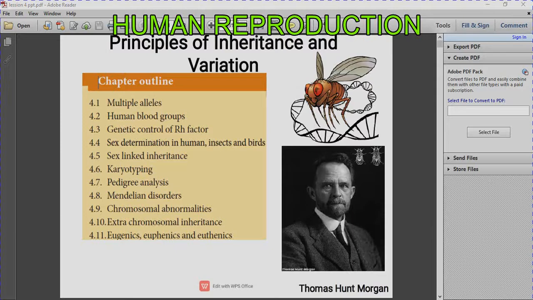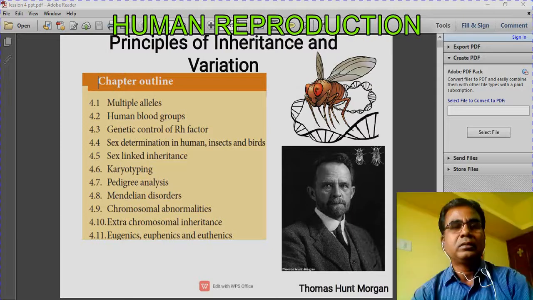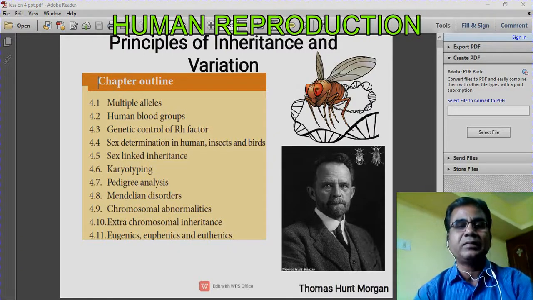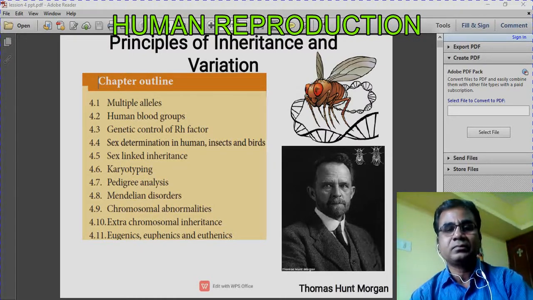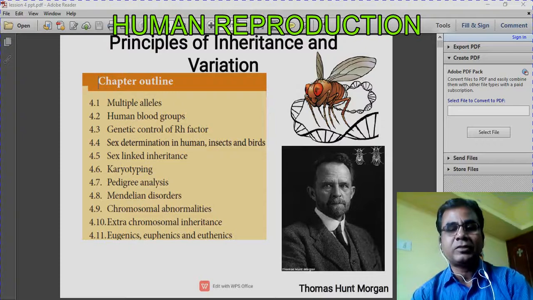Today in zoology, the fourth lesson. The title of the lesson is Principles of Inheritance and Variation. Actually, in this lesson, we are going to study about the genes. Genes are the genetic materials, and these elements are responsible for the transmission of characters from parents to offsprings.